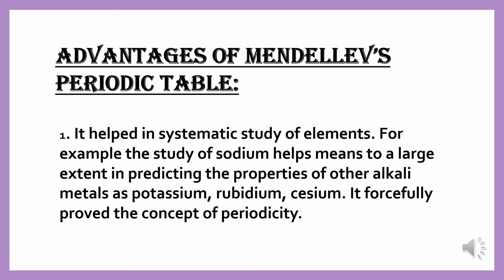Now, what are the advantages or the importance of Mendeleev's periodic table in that era, which led towards the classification of the elements in the modern periodic table?